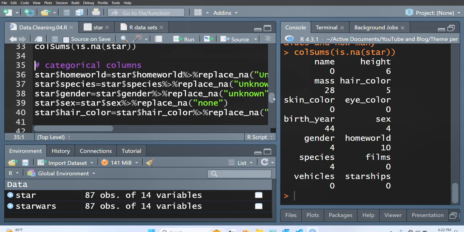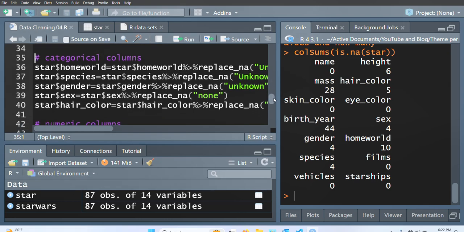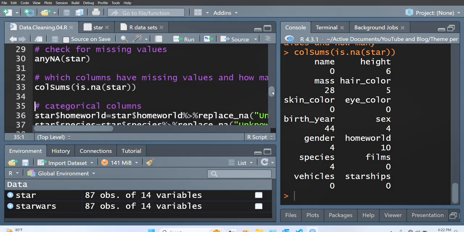Then we have categorical columns. Oh, beg your pardon.